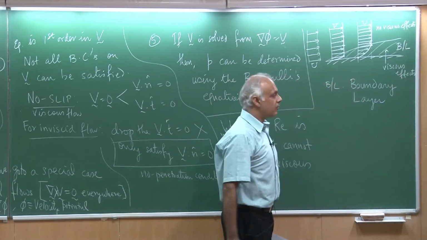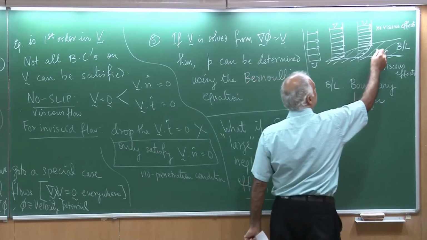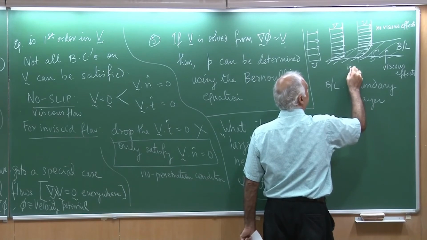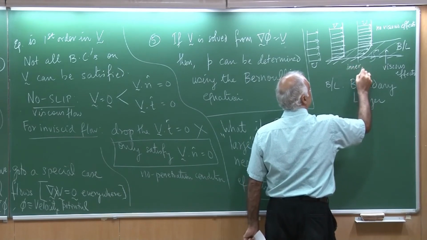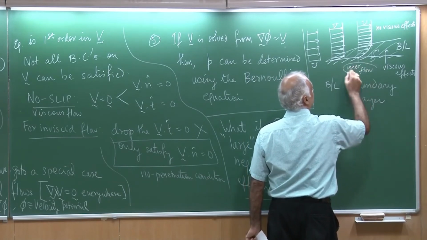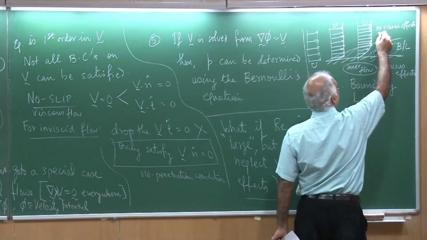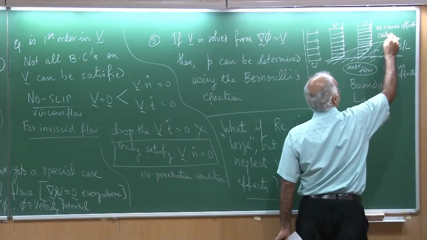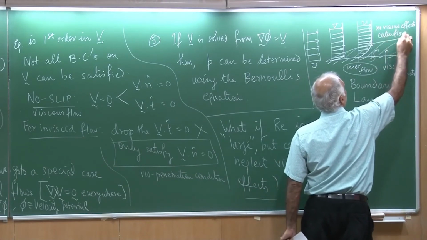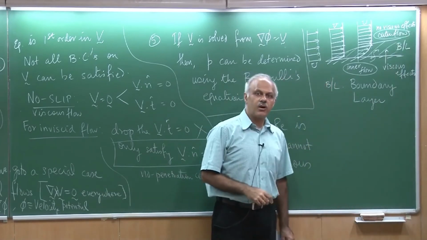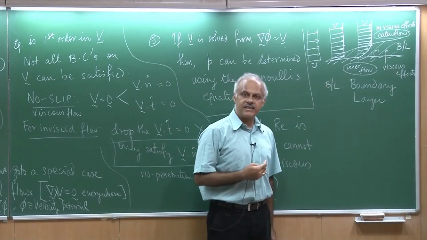In fact, what I can do is treat this flow as some kind of an inner flow, because it is close to the body, and this flow can be treated as an outer flow. This name comes from some kind of an asymptotic analysis.